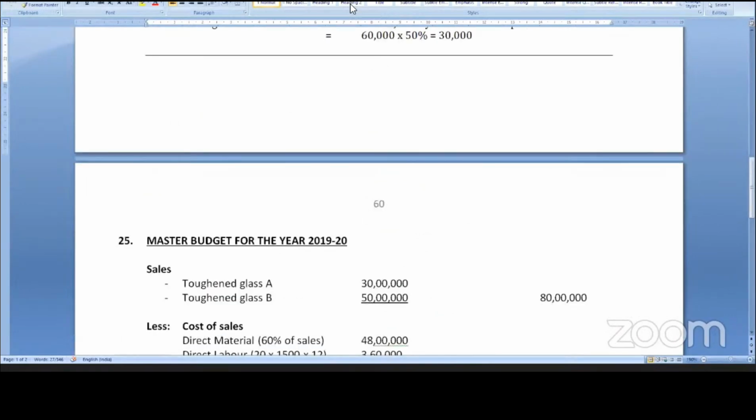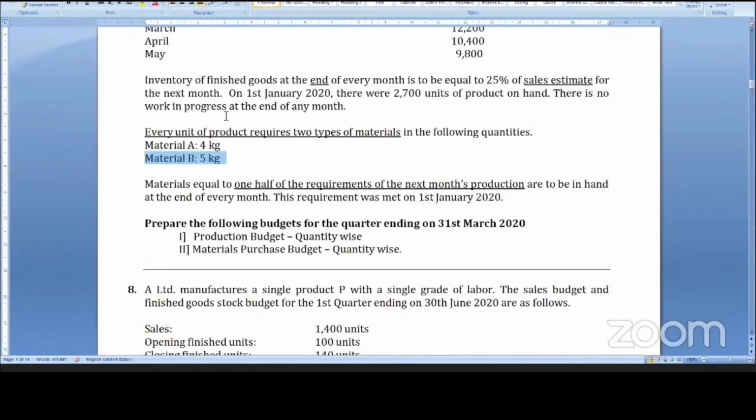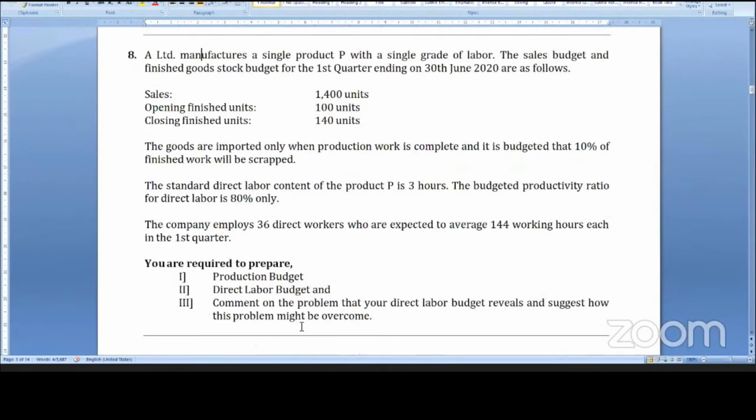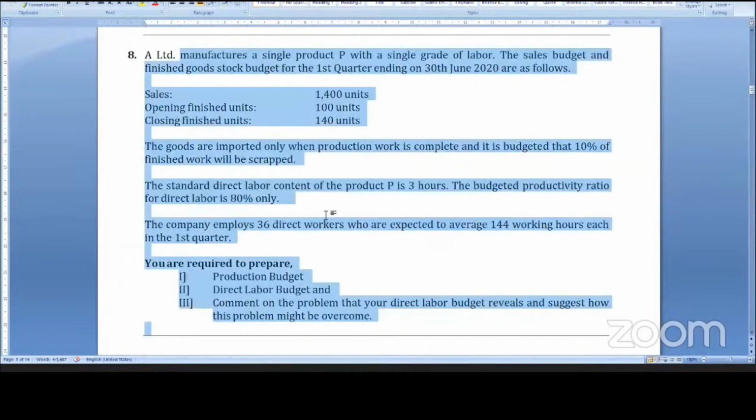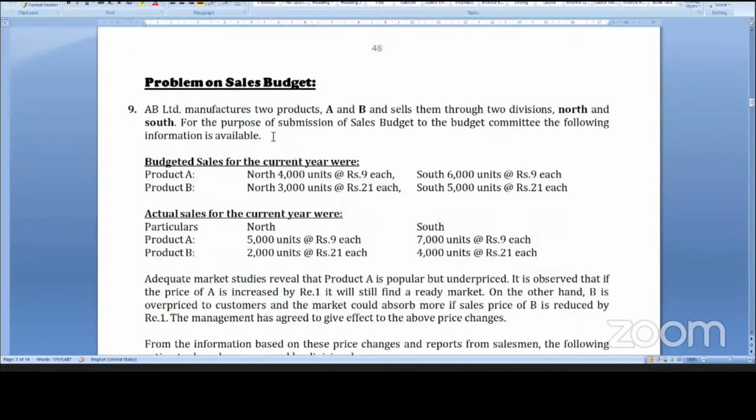So after this, we have this sum. This sum is slightly different. This you can do it. This also you can do it. There is nothing to explain in this one. Sales budget is also a similar question, with nothing conceptual. So this also you can do it.